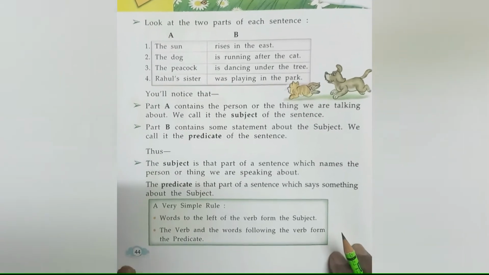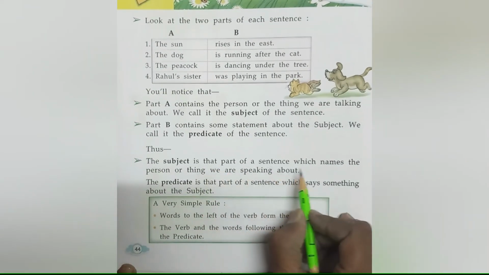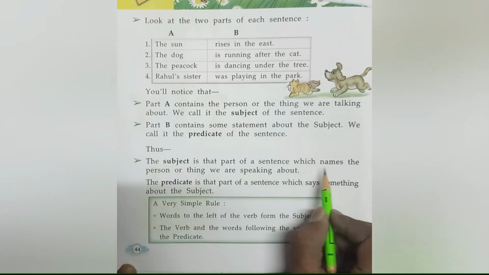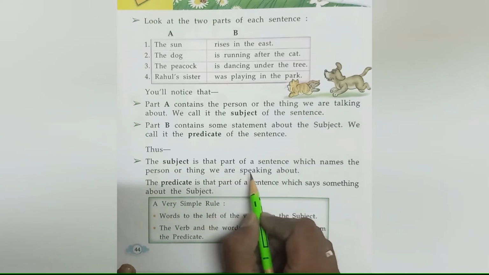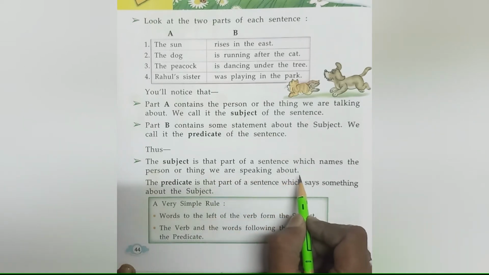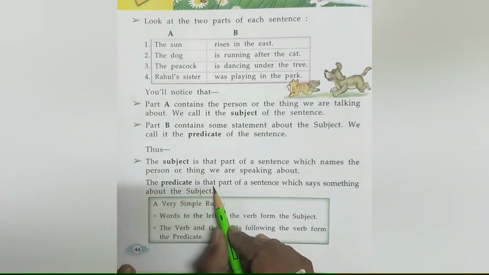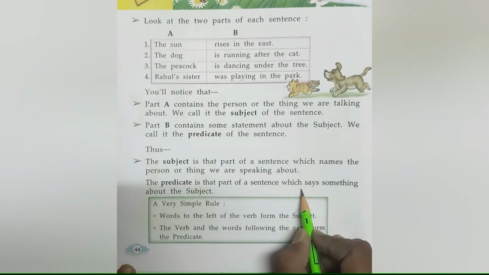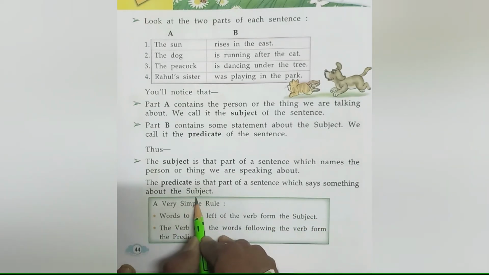Thus the subject is that part of a sentence which names the person or things we are speaking about. The predicate is that part of a sentence which says something about the subject.